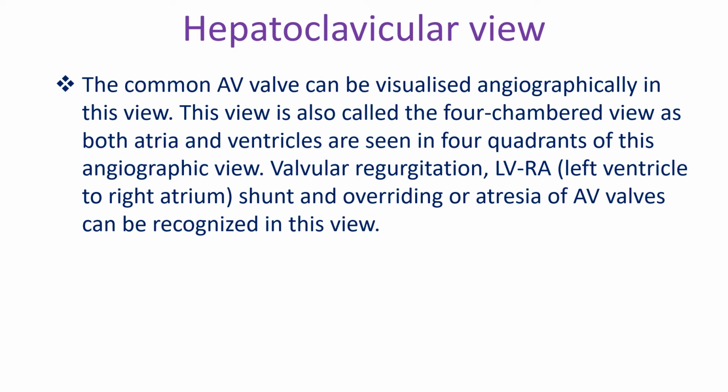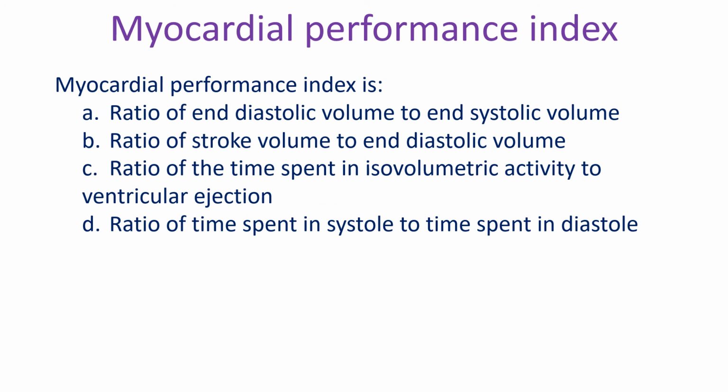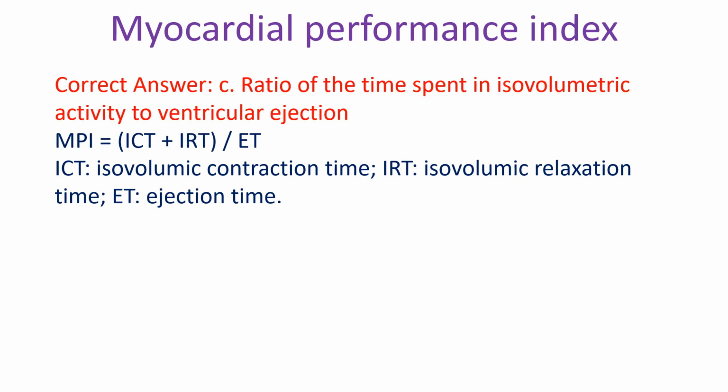Myocardial performance index is: A. Ratio of end diastolic volume to end systolic volume, B. Ratio of stroke volume to end diastolic volume, C. Ratio of the time spent in isovolumetric activity to ventricular ejection, D. Ratio of time spent in systole to time spent in diastole. Correct answer C. MPI is equal to ICT plus IRT divided by ET. ICT, isovolumic contraction time, IRT, isovolumic relaxation time, ET, ejection time.